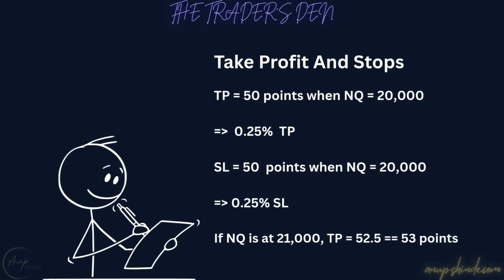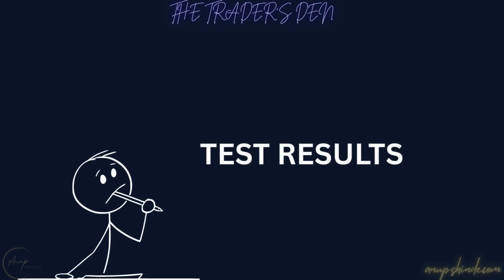Another variation could be to use average true ranges. But hey, I wanted to avoid indicators completely. We will test using different risk parameters. I know you are eager to see the test results now. Let's go ahead and get into it.